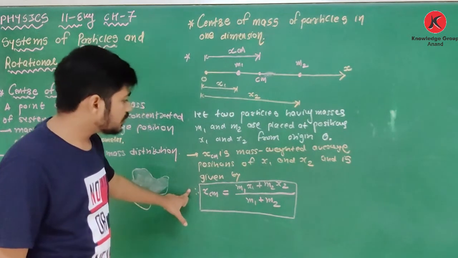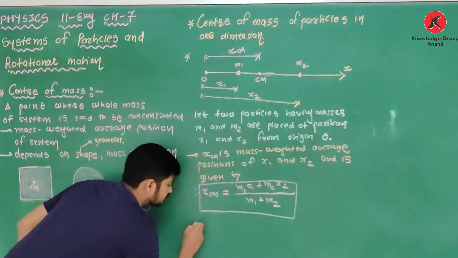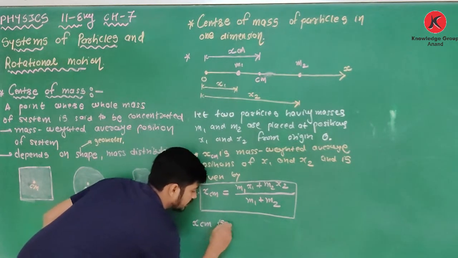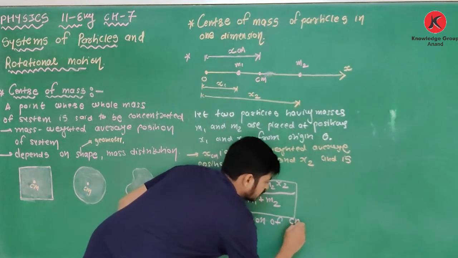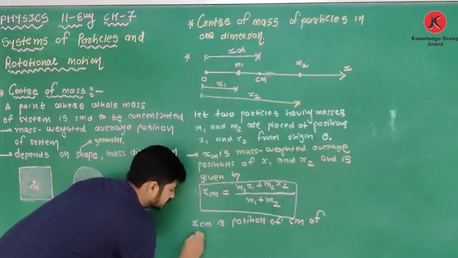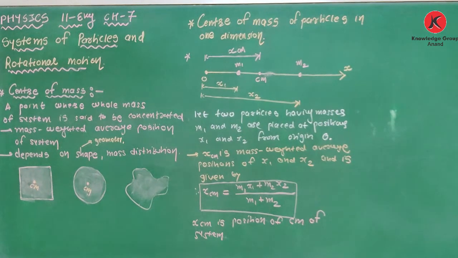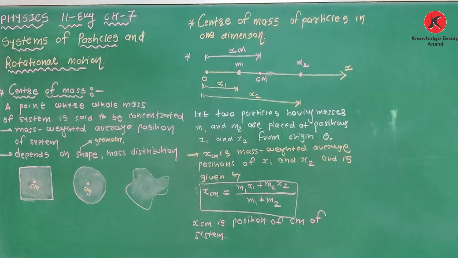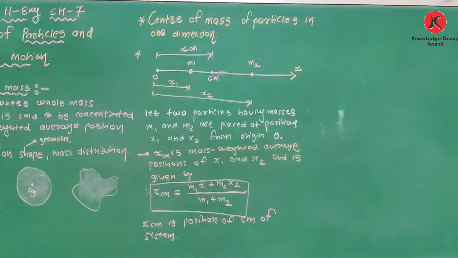This equation you have to remember, where x center of mass is the position of the center of mass of the system. Clear about this? So if we have two particles, then the center of mass for these two particles is easy to calculate with the help of this equation. Now we will see some special cases for two particles.